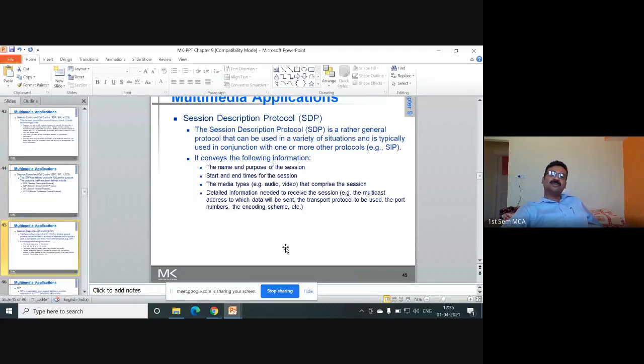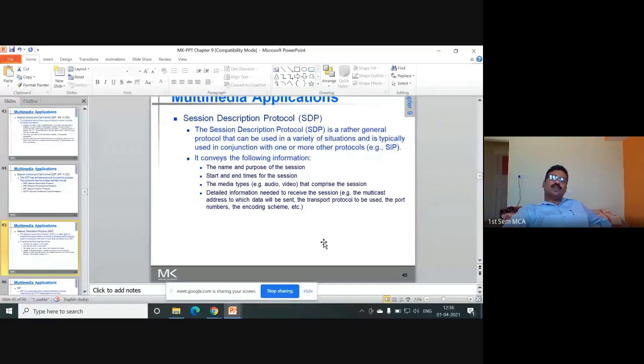What is session description protocol? You may be asked to write a short note on SDP itself. Session description protocol is a general protocol that can be used in a variety of situations and is typically used in conjunction with one or more other protocols, that is SIP, session initiation protocol. Session description gives who is using, how long they are using, and what IP addresses they are using. Along with SIP, SDP is used.